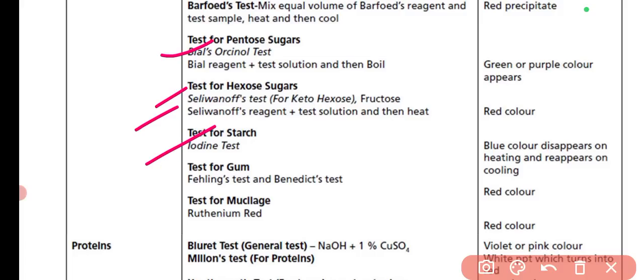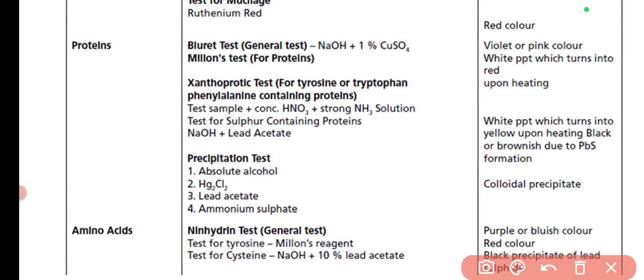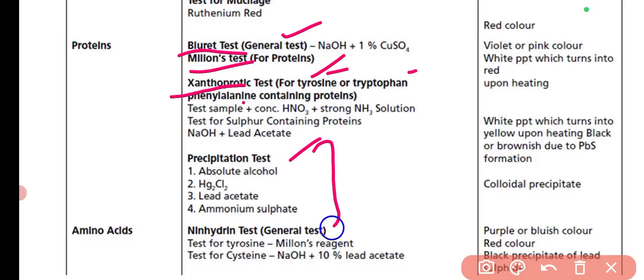For starch, there is the iodine test. For gums, there is Fehling's test and Benedict's test. For mucilage, the ruthenium red test is there. Then for proteins, we have the Biuret test, which is a general test for proteins. The Millon's test is there. Then there is the xanthoproteic test, which is for tyrosine, tryptophan, and phenylalanine containing proteins, basically for aromatic amino acids. Then there is the precipitation test for proteins as well.